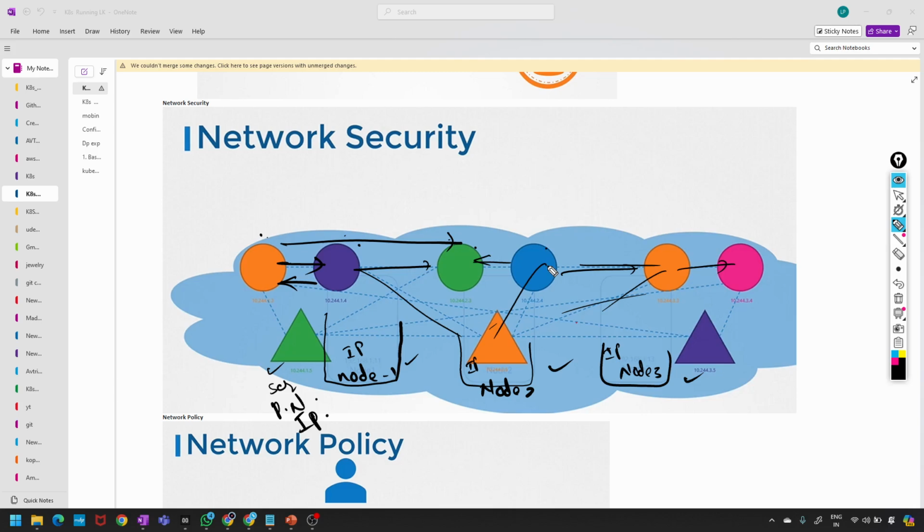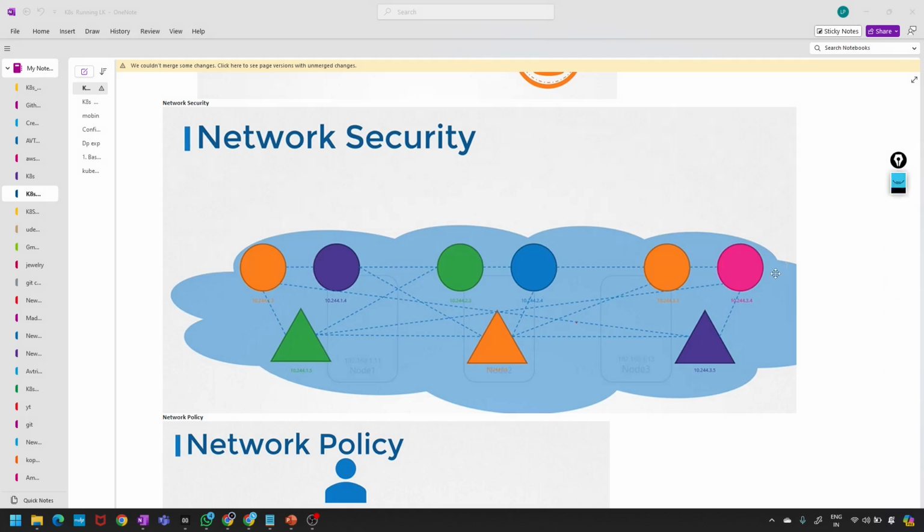I think we have discussed earlier how to fit this into Kubernetes.